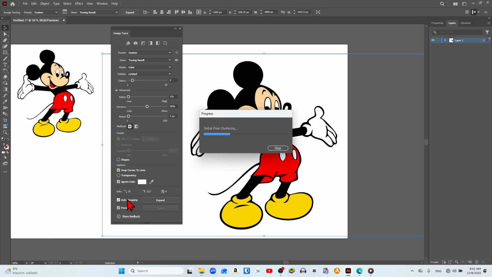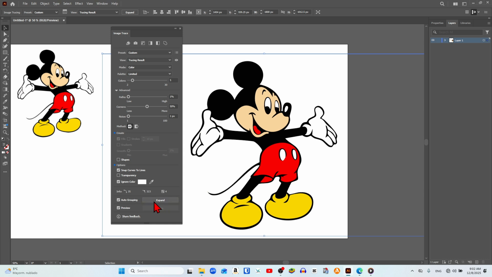Next, we activate the Auto Group option, which allows the elements to be divided into layers in an organized manner. Then we click on Expand, and that's it.